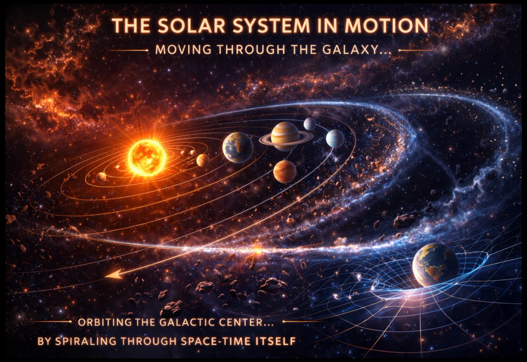Part 6. The mathematics of stability. The solar system appears stable. But why does it not collapse? Why do planets not collide? The answer lies in conservation of momentum, conservation of energy, orbital resonance. For example, Pluto and Neptune never collide because they are locked in a 3:2 orbital resonance.